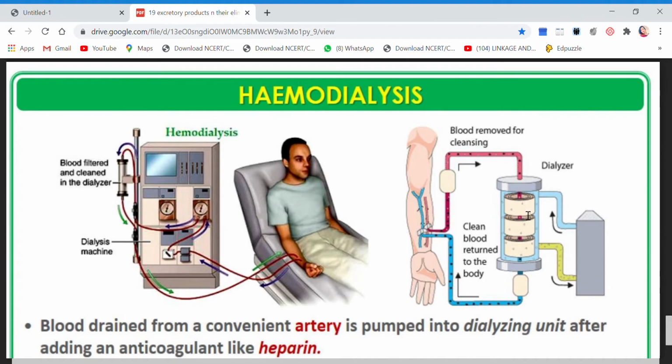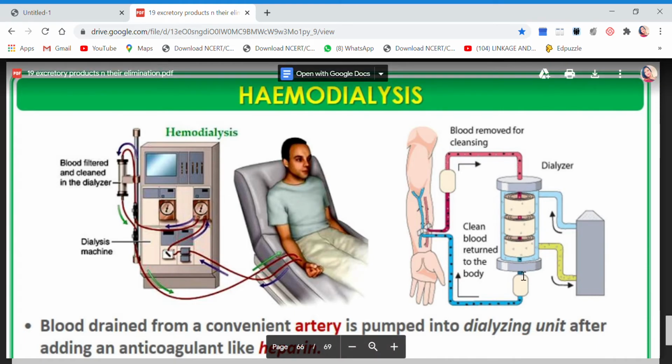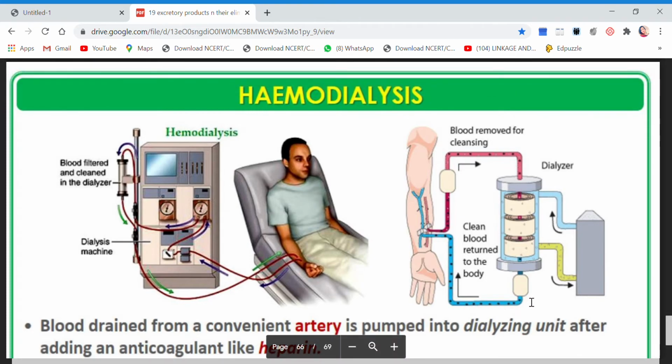And now when the blood passes through this dialyzing unit and comes out, you see the color has changed. Now the blood is free from the nitrogenous waste.